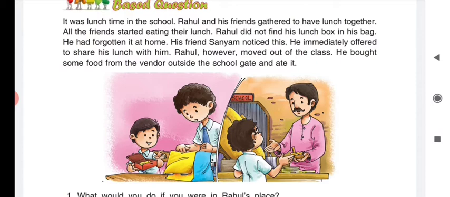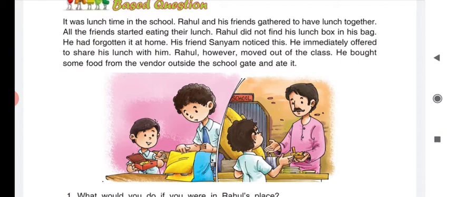Here you can see in the picture also, he did not accept his friend's offer of his own lunch. He refused the offer to eat homemade food from his friend's lunch, because he had forgotten his lunch box at home.